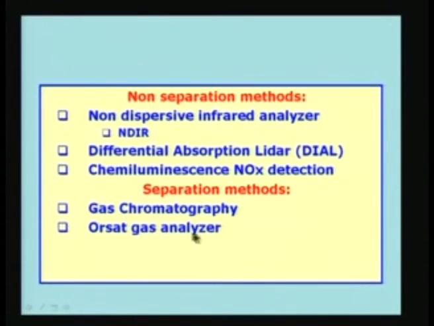The Orsat gas analyzer is a destructive method in the sense that the gas sample is collected and absorbed in absorbing media, and then the change in volume is noted and the analysis is done by chemical separation or chemical absorption method. So, what I am planning to do in this lecture and possibly in the next one is to look at these different methods of measurement and look at the basic principles, and also talk about how they are useful and what we can do about them.